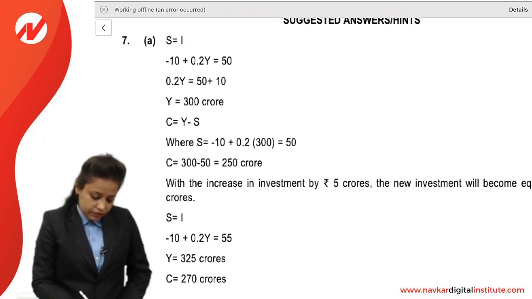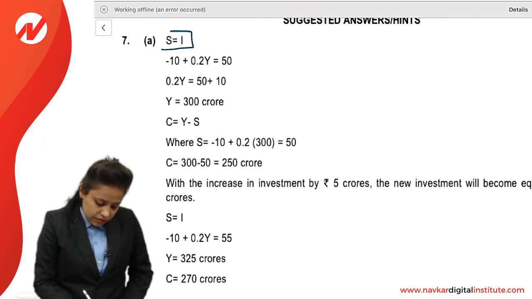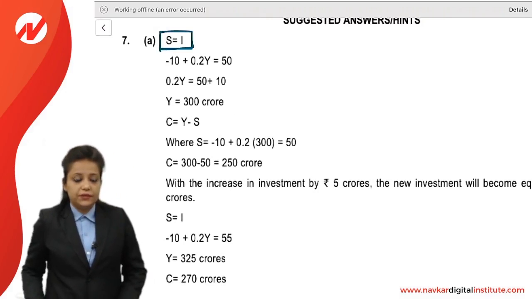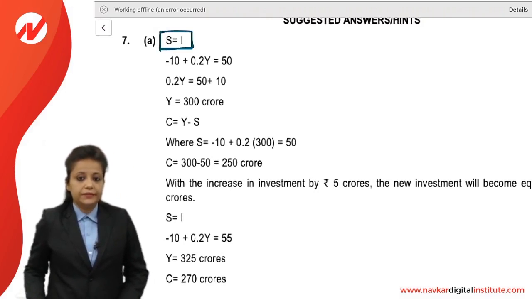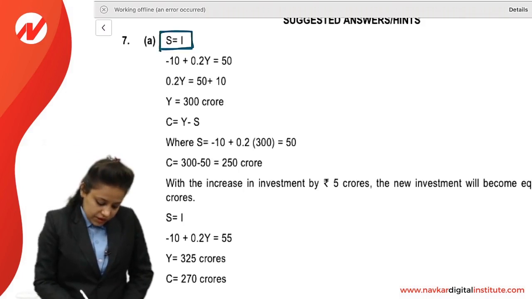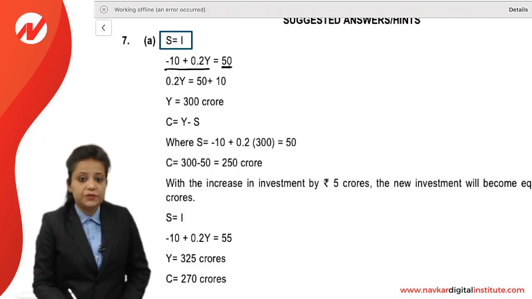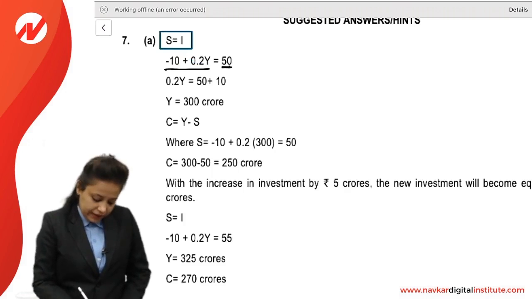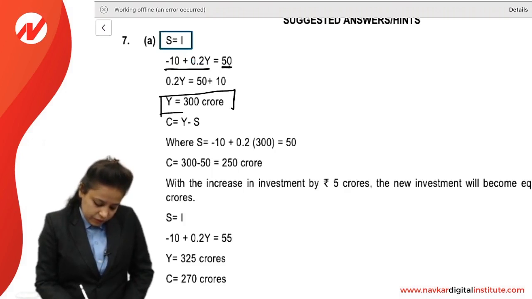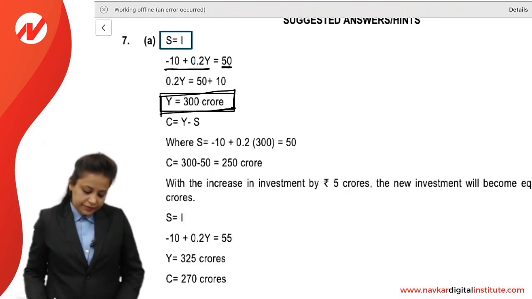We know that saving equals investment. This is the function which is given, and the investment level is 50. If we elaborate this, minus 10 plus 0.2Y equals 50, we get Y as 300 crore.